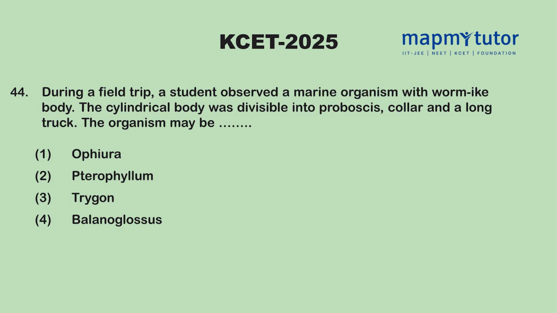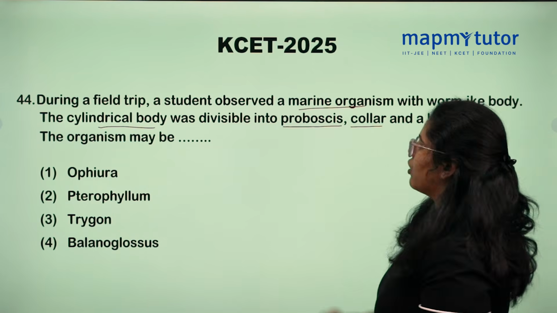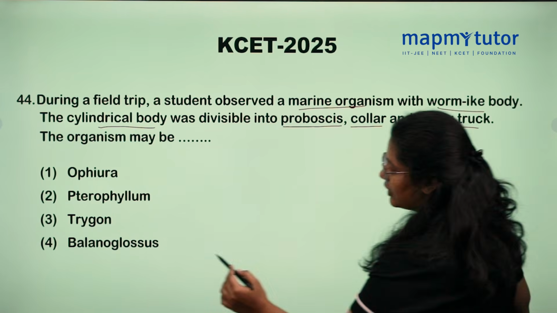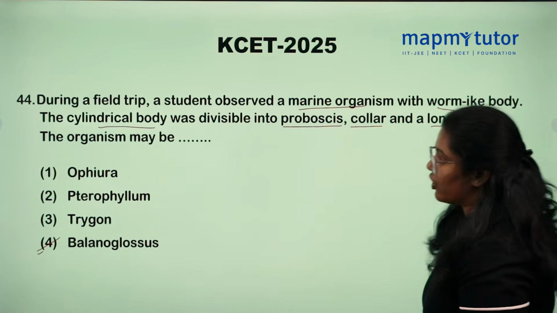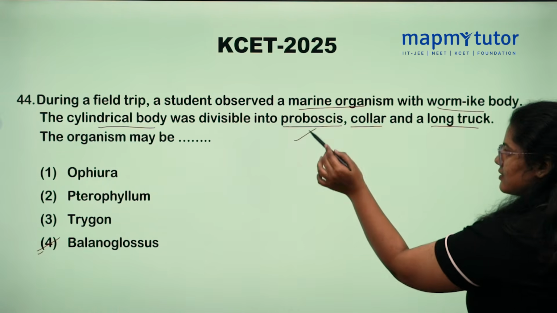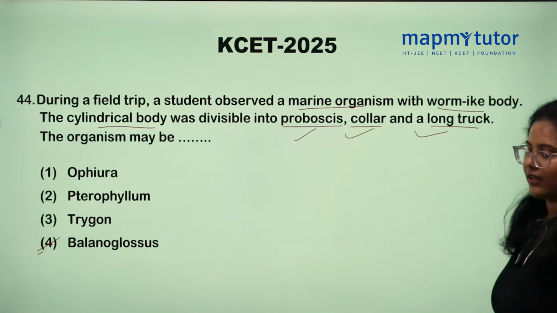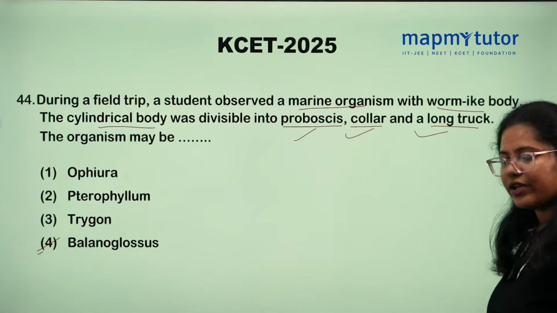During a field trip, a student observed a marine organism with a worm-like, cylindrical body divisible into proboscis, collar, and trunk. So, can you guess what the organism is here? It is Balanoglossus. Balanoglossus body is divided into proboscis, collar, and long trunk. So, option number 4 is true here.